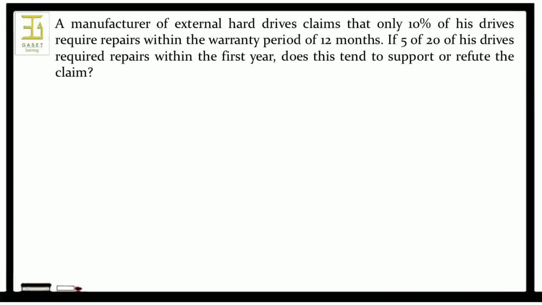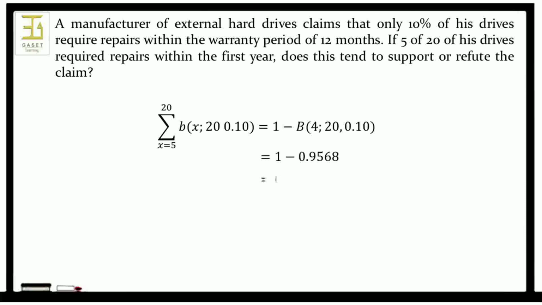Let us first find the probability that 5 or more of 20 of the drives will require repairs within a year, when the probability that any one will require repairs within a year is 0.10. Here, to solve this question, I am using the binomial probability function table and I got 0.0432 as the answer. Since this probability is very small, it would seem reasonable to reject the hard drive manufacturer's claim.